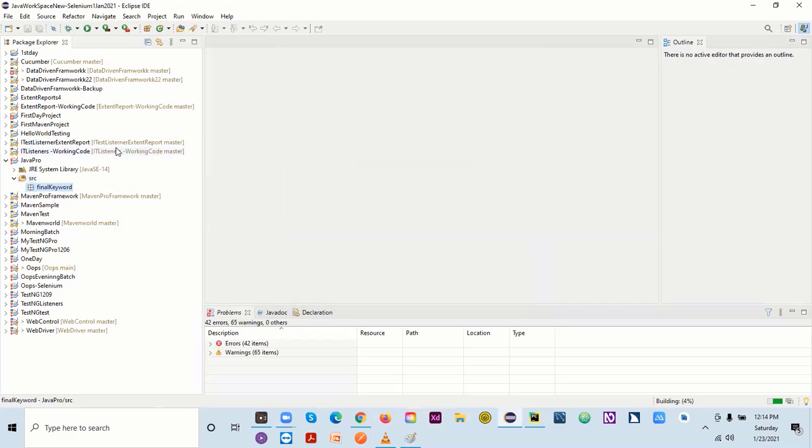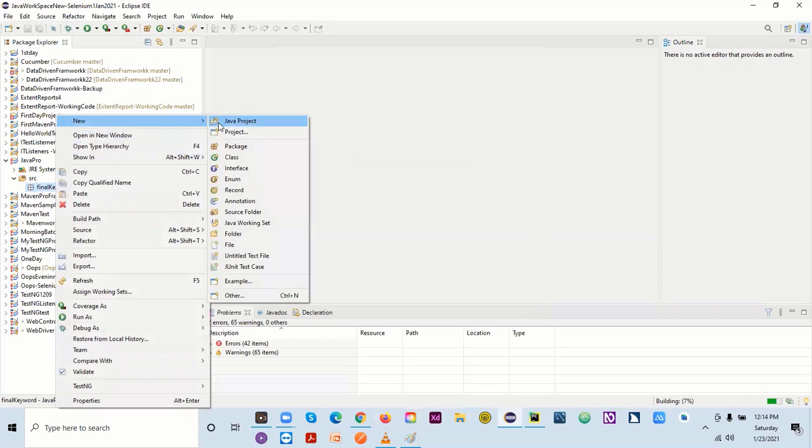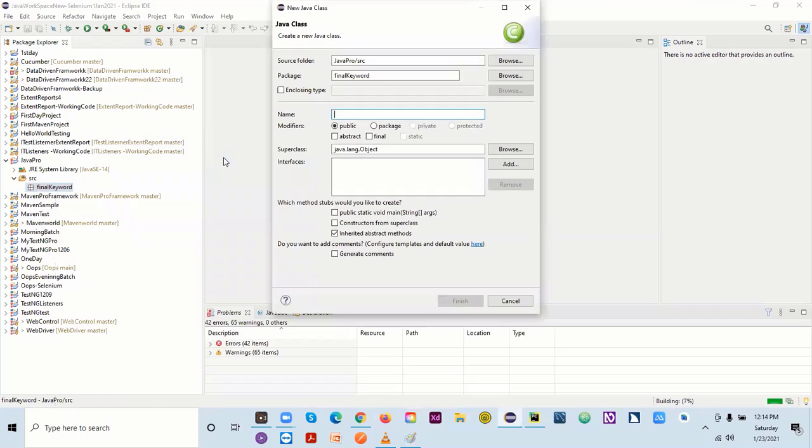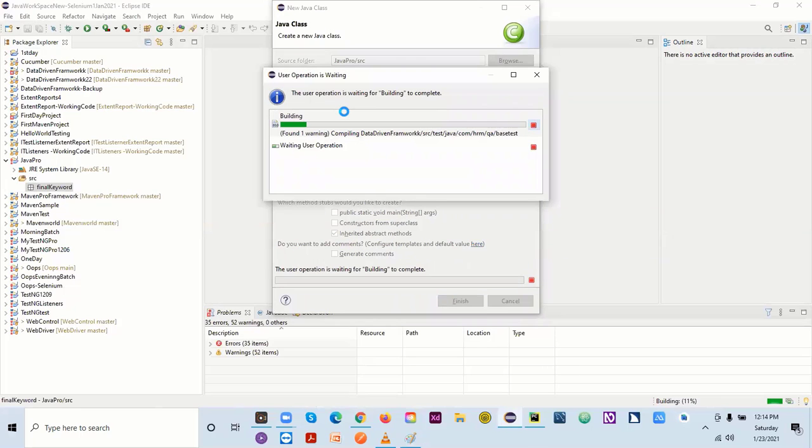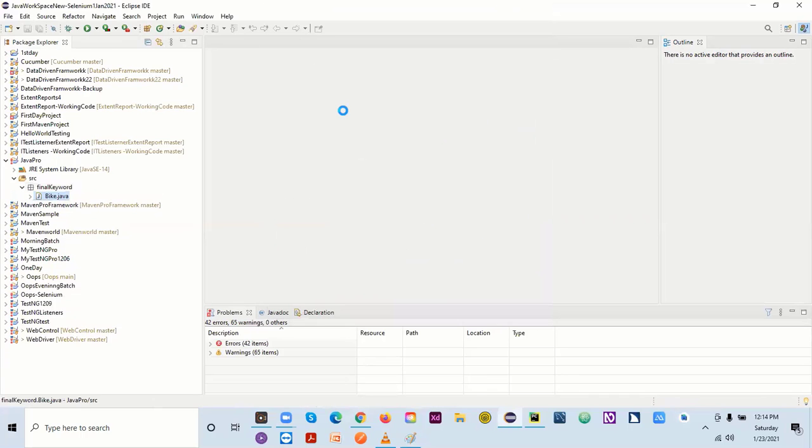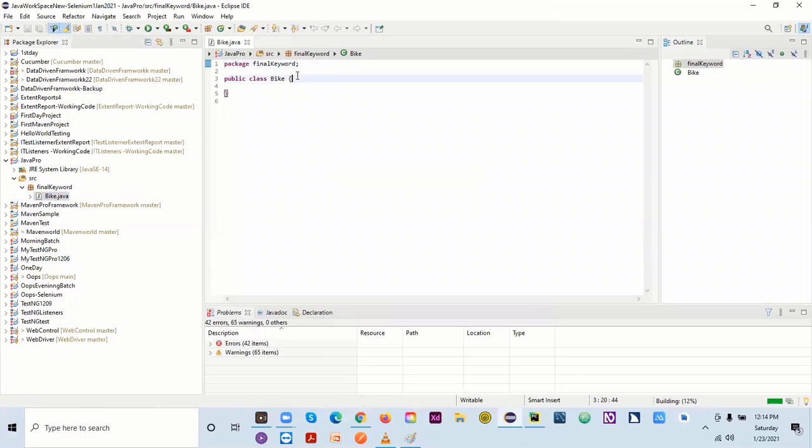You can create your own package on your machine. I'll be creating one class here. Let's say I give the class name as Bike, you can give any name. It's taking time. All right, so this is my class.